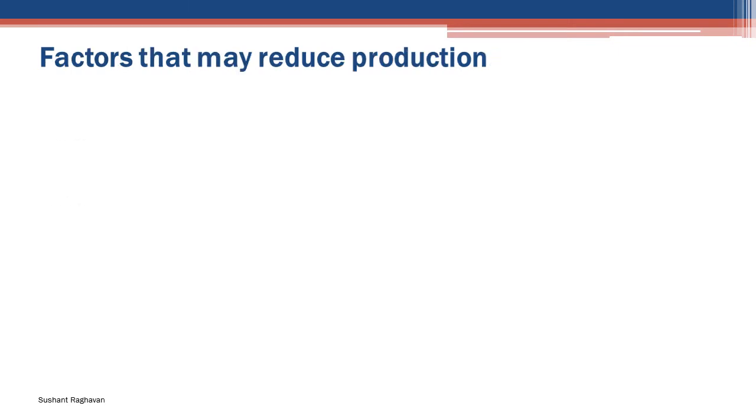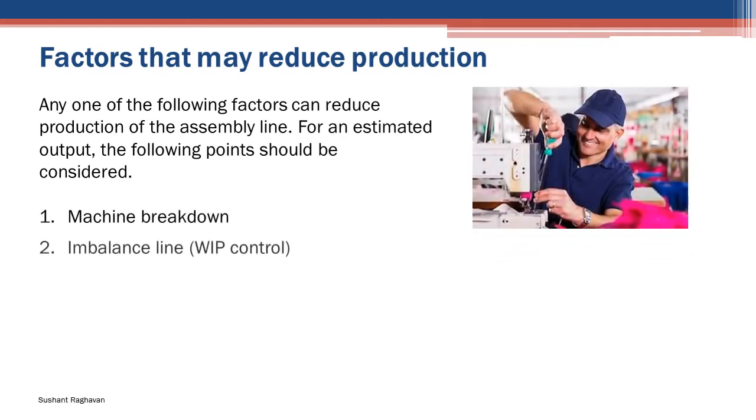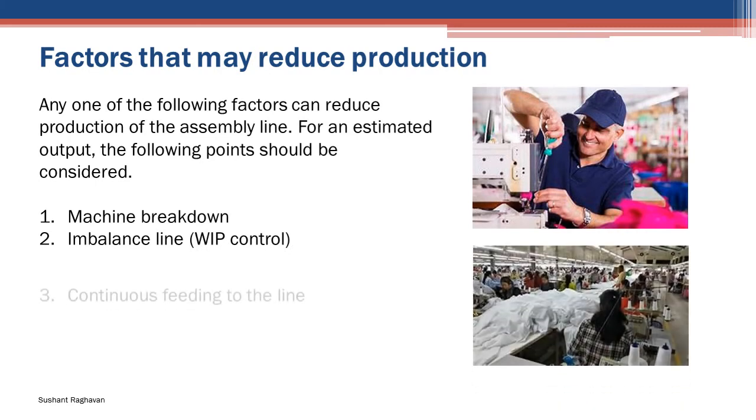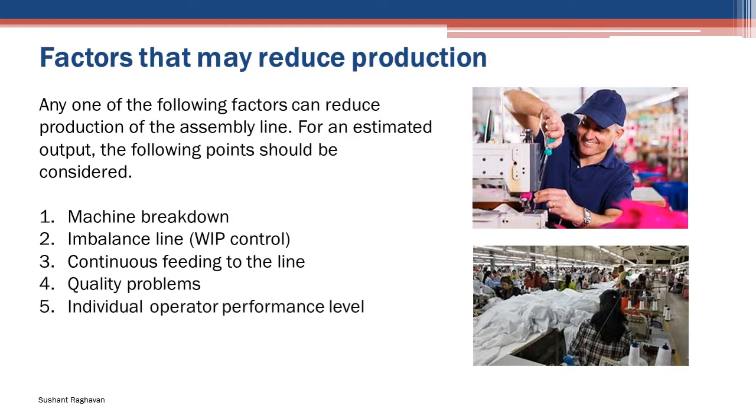Factors that may reduce production. Any one of the following factors can reduce production of the assembly line. For an estimated output, the following points should be considered. Machine breakdown, imbalanced line, WIP control, continuous feeding to the line, quality problems, individual operator performance level, and operator absenteeism.